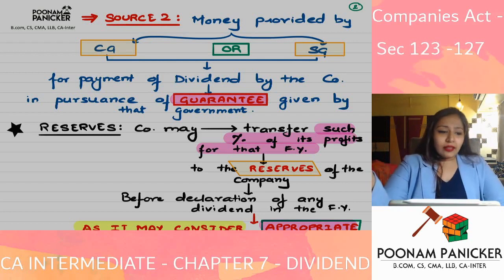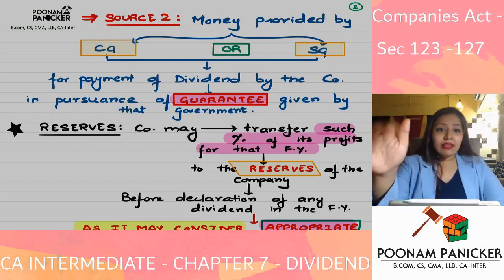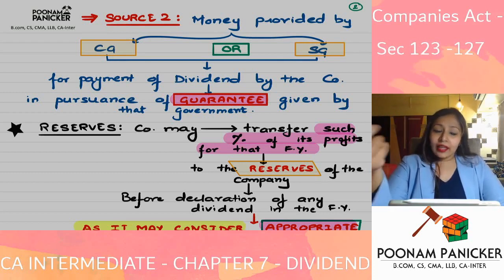These are certain exceptional situations when this happens. But if the central government or state government has given a guarantee, can you utilize that money for the purposes of giving dividend? The answer is yes. The government sometimes does that to promote a particular industry.